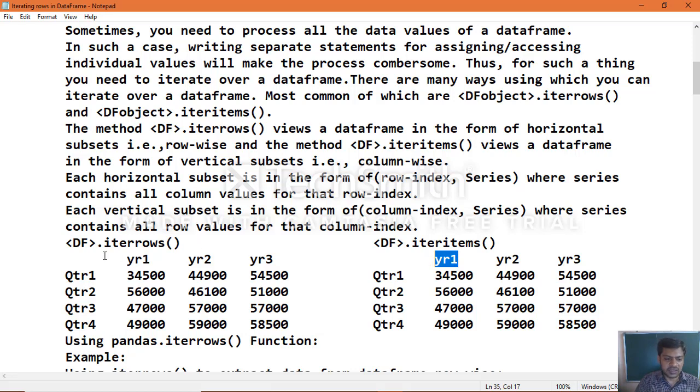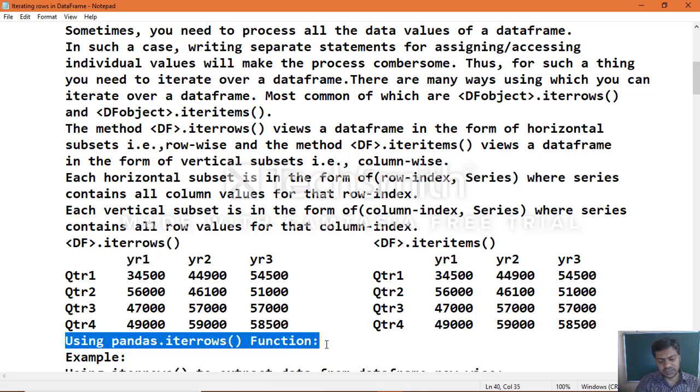That is the difference between the horizontal subset, row wise, and the vertical subset, column wise, which we need to understand. Now, using the pandas iterrows function, how can we make use of it? First we will see, among those two types of functions, iterating rows and how we can work with it through multiple examples. We'll see one or two examples to understand the concept and execute them practically. Then we'll understand how to iterate data frame object information.